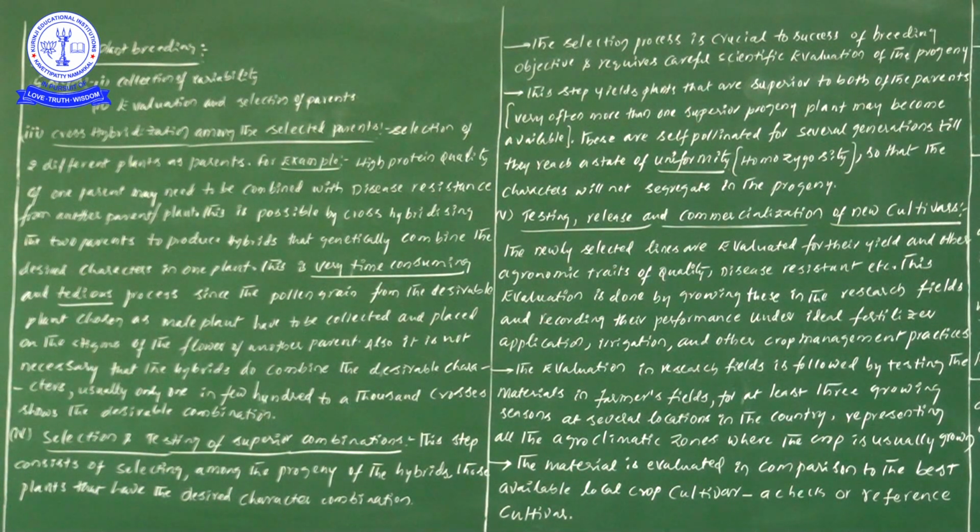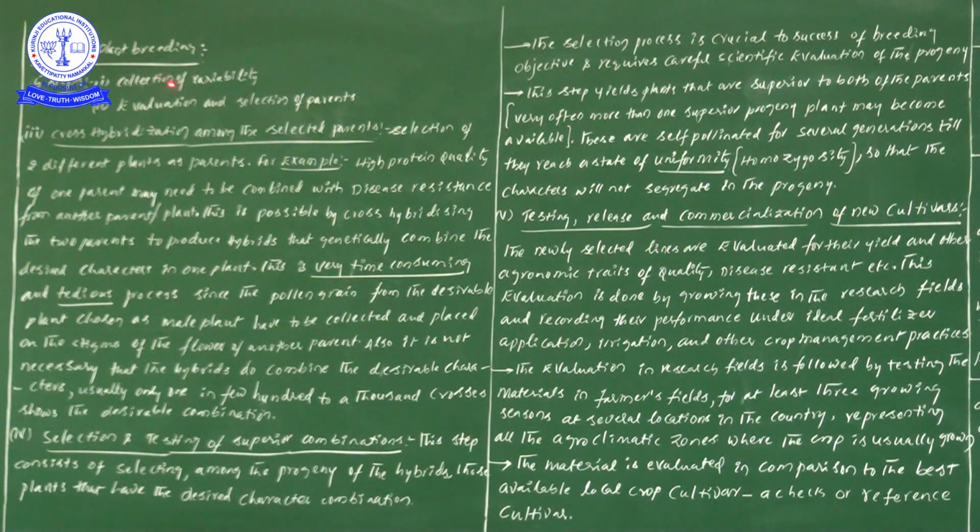The fourth one is selection and testing of superior recombinants, and the fifth one is testing, release and commercialization of new cultivars.